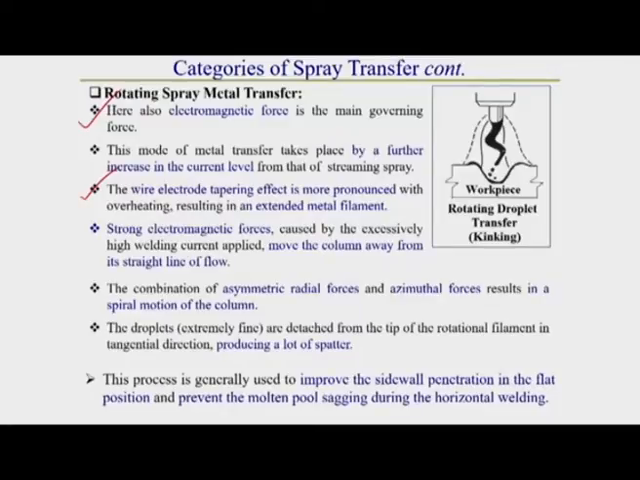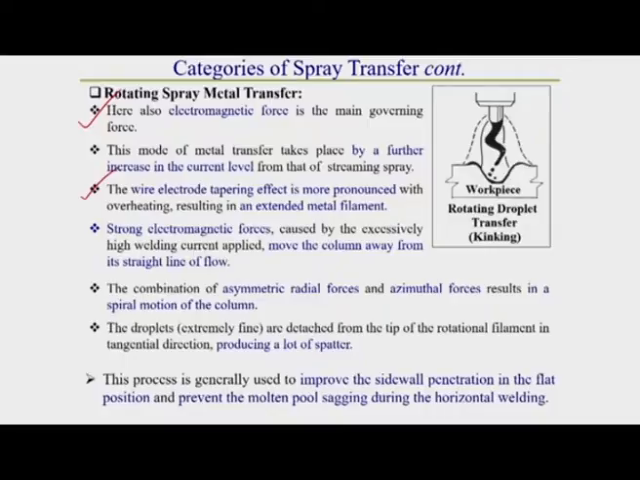So what happens here, due to this overheating and more and more softening of the tip of the electrode, some extended filament is created. Extended filament in the sense, here more tapering and more material is extended out from the electrode tip. And due to this more material extended out from the electrode tip and more current flow, there develops more electromagnetic force.